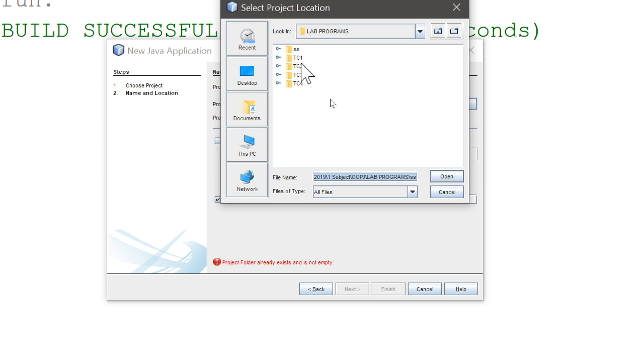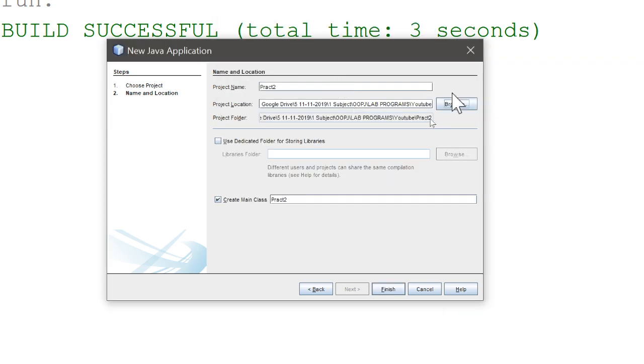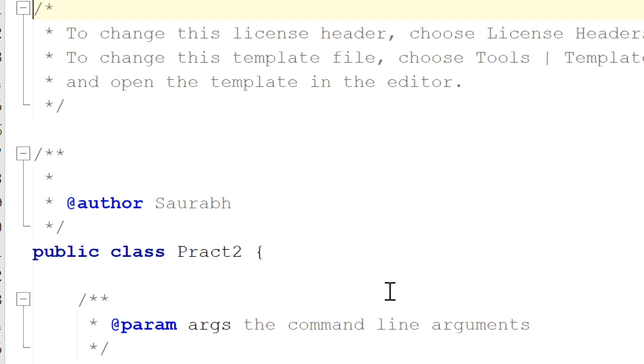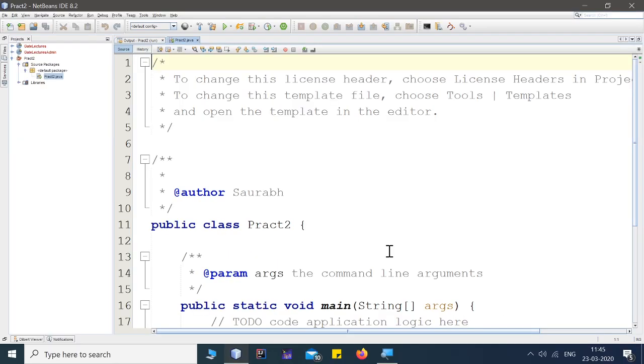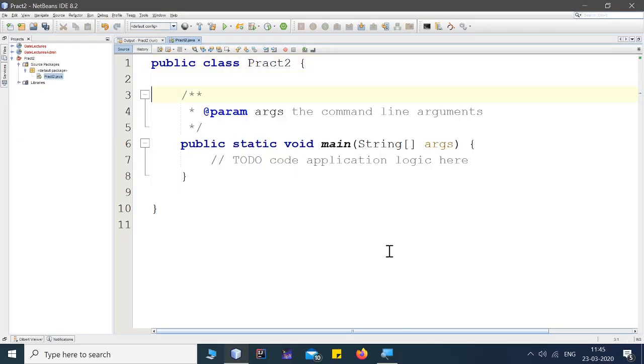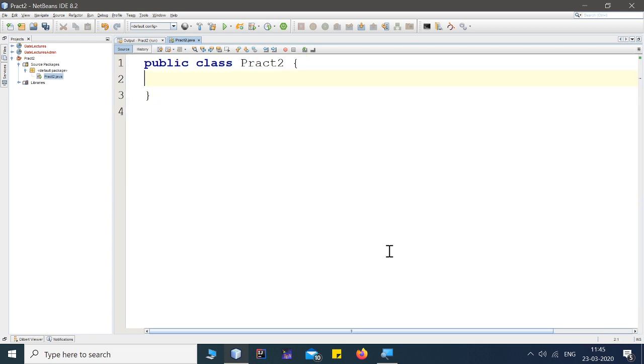As you know, we used to practice like this when I used to teach in TC1, TC2, TC3 folders. So right now we are at YouTube, so I created a folder called YouTube, and inside that folder I'll be teaching this unit number 9, and inside that program number 2. So this is your practical number 2. I clicked on the finish button. This will create a simple practical 2 named Java class. Public is the access modifier, class is the keyword used to declare a class, and pract2 is the name of your Java file.